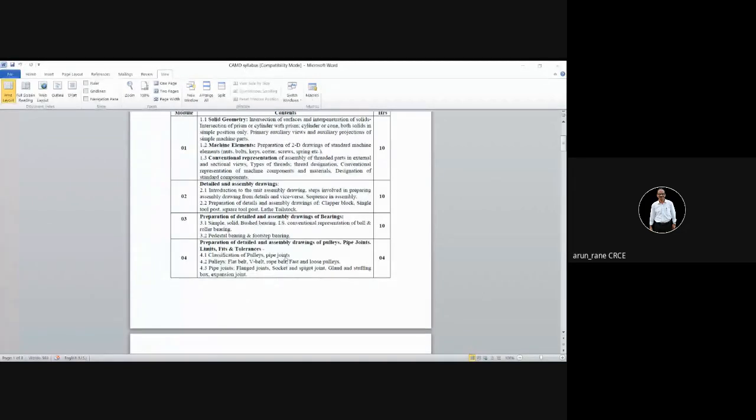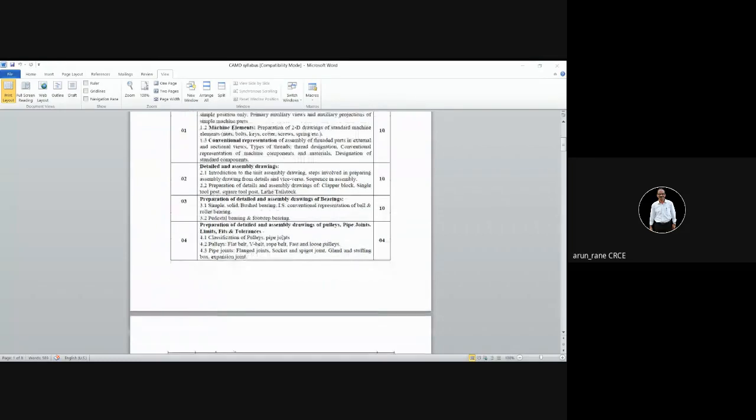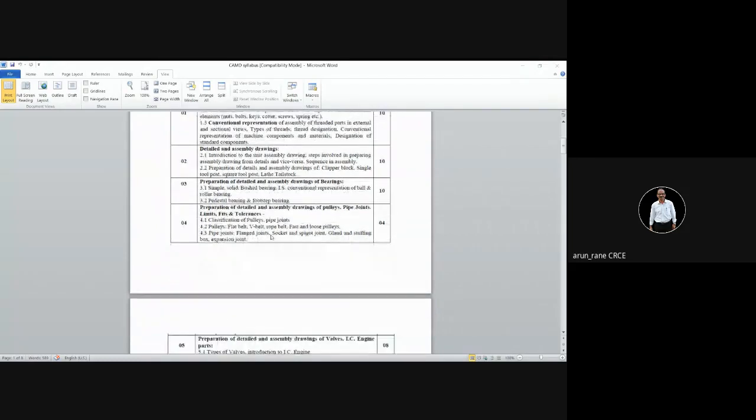Then from module 4, we will be doing only one, that is the gland and stuffing box. So that becomes 5 now. I repeat: clapper block, single tool post, pedestal bearing and footstep bearing, that is 4, and then gland and stuffing box, that is 5.